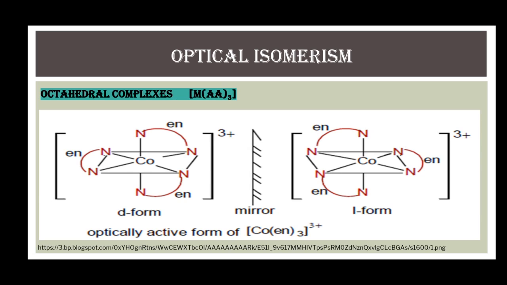This is another type of octahedral complex in which the central metal ion is bonded to three bidentate symmetrical ligands, and these are the two mirror images of the two isomers, or D and L forms of the optical isomers. This is a complex of cobalt, tris ethylene diamine cobalt.